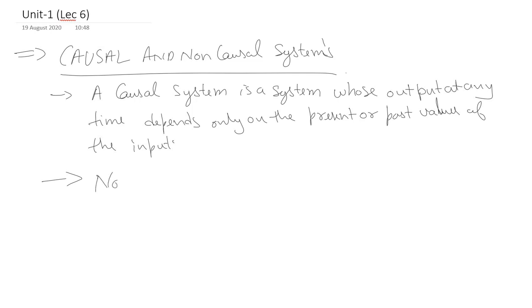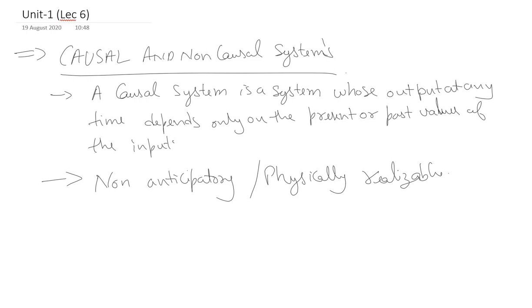They are non-anticipatory or physically realizable. We call them physically realizable because the output depends only on the present and the past values of the input, because we know the present as well as the past value, but we cannot anticipate the future value of the input. This is the reason it is known as non-anticipatory and physically realizable system.